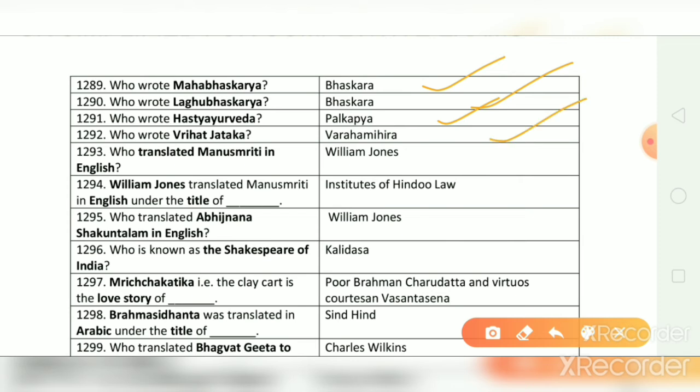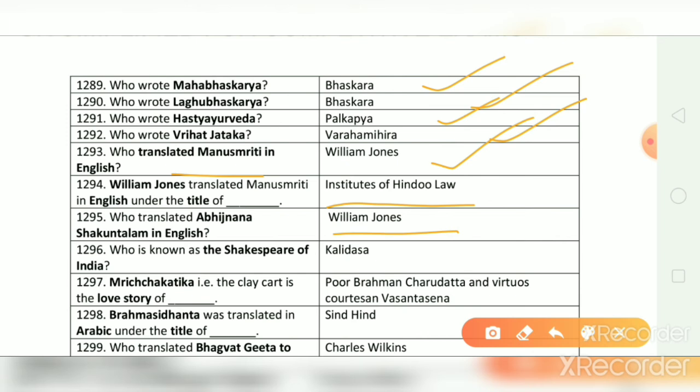Who translated Manusmriti in English? And the correct answer is William Jones. William Jones translated Manusmriti in English under the title of what? And the correct answer is Institutes of Hindu Law. Who translated Abhignana Shakuntalam in English? And the correct answer is William Jones.